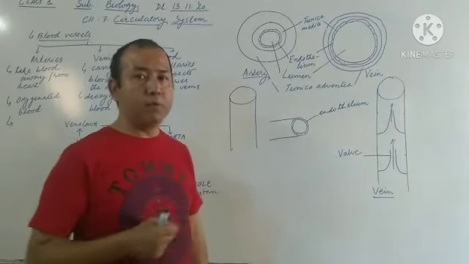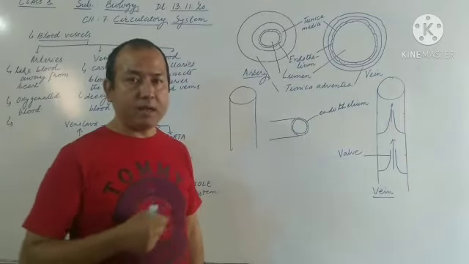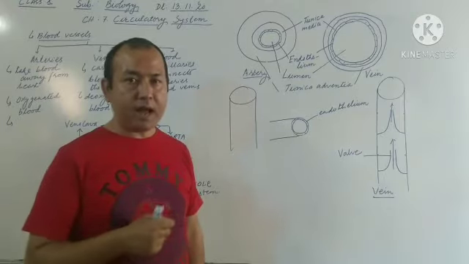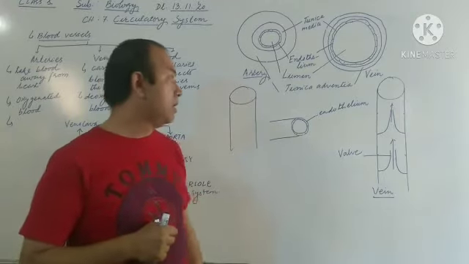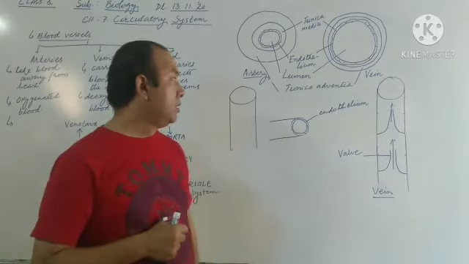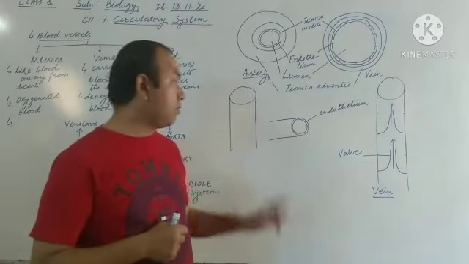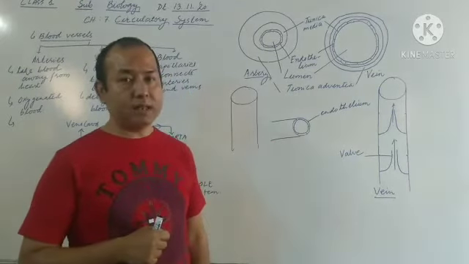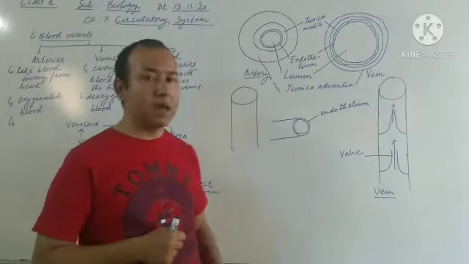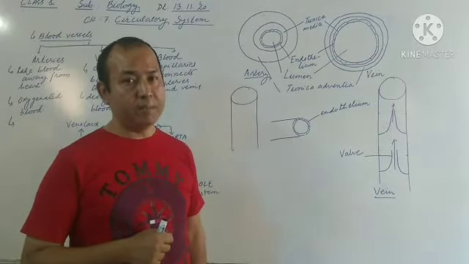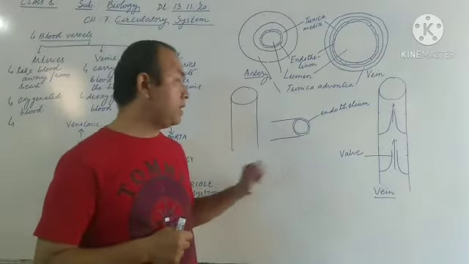Through their wall, the food molecules can enter and exit. Okay, waste material can enter and exit. So regarding the function of blood capillaries, across their wall the exchange of gases, food molecules and waste materials usually occurs, as they have a single wall. They are very thin walled blood vessels.